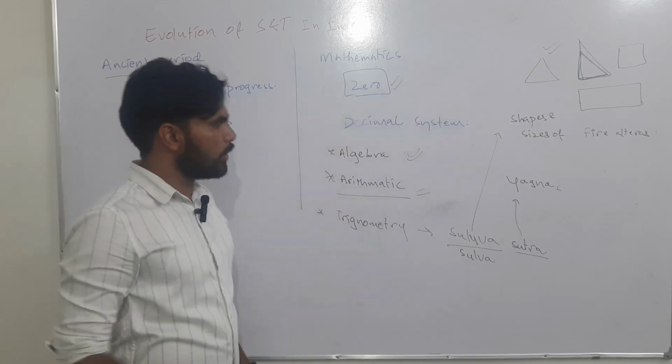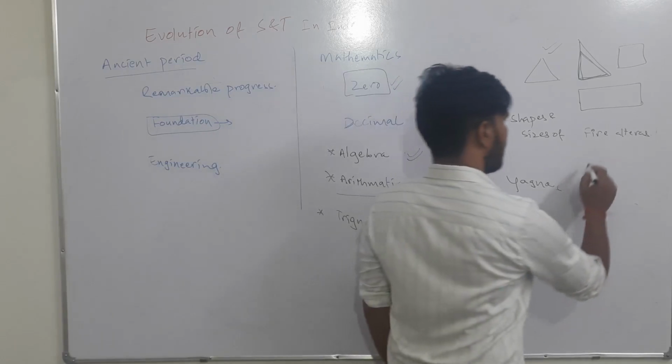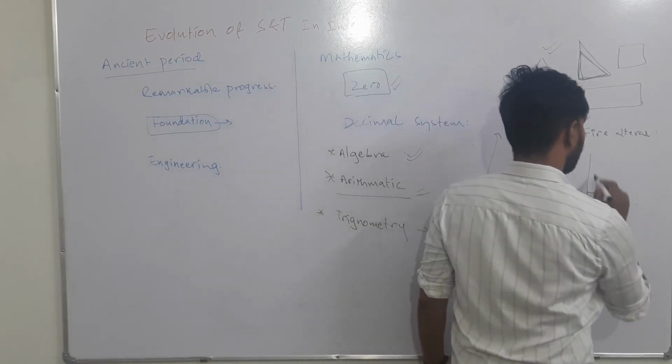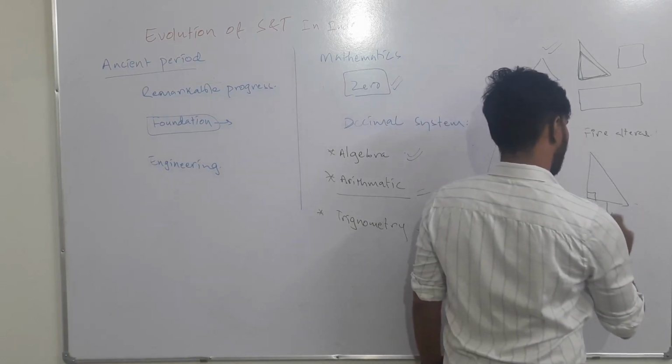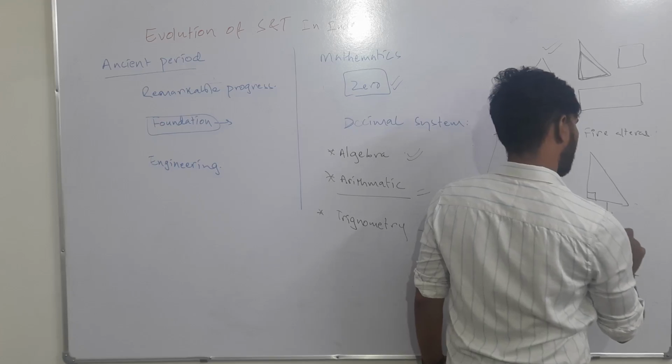It is believed that the Sulva Sutra itself contains the famous Pythagoras theorem.